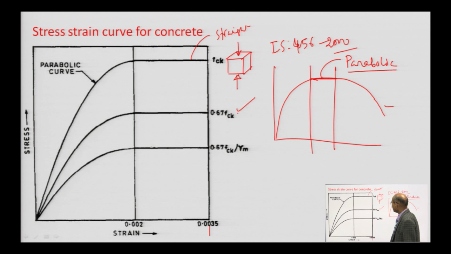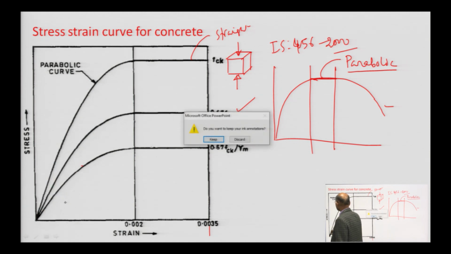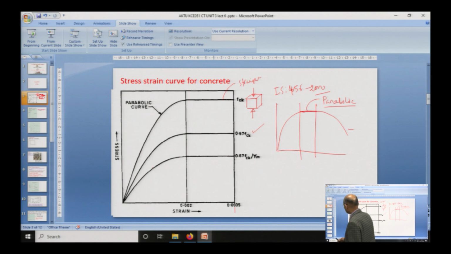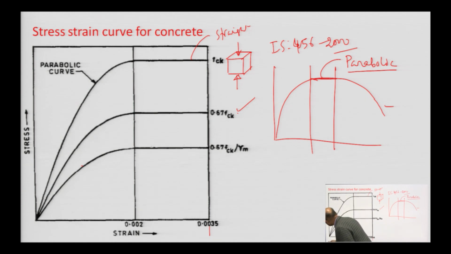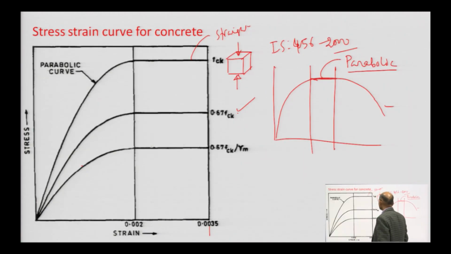One thing we observe here is that as the grade and strength of concrete increase, this curve goes upward.